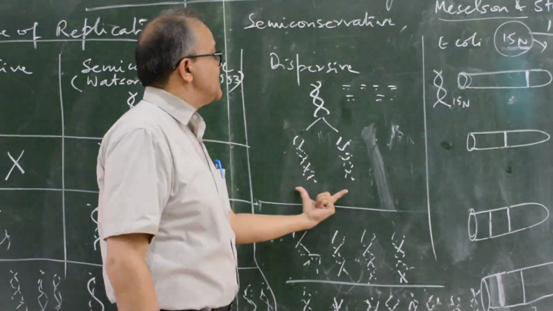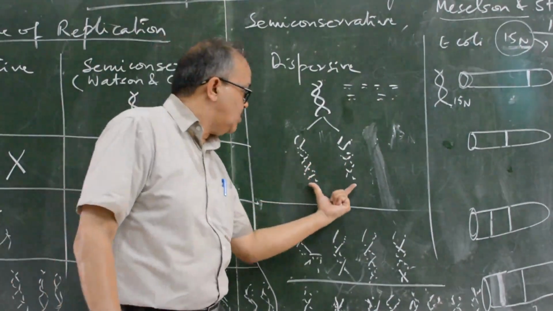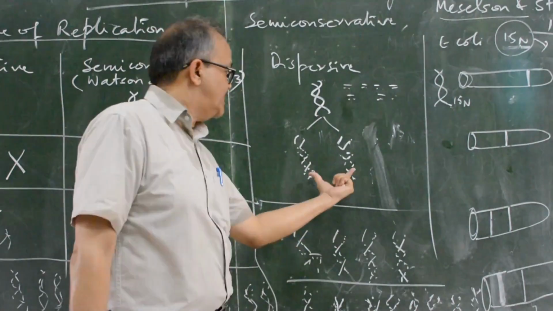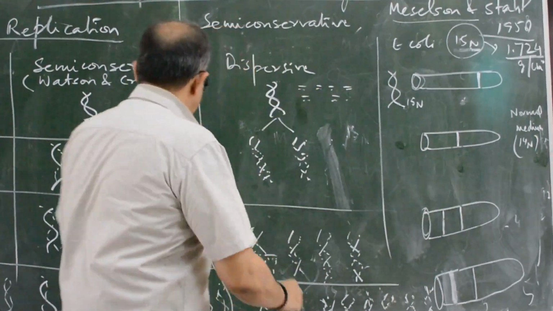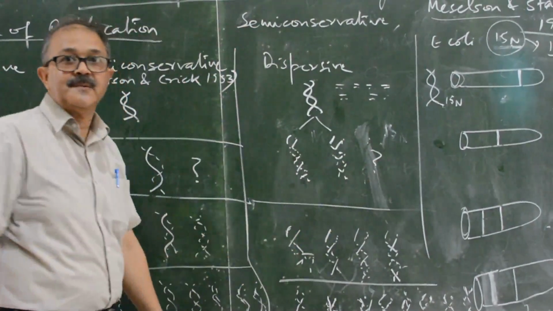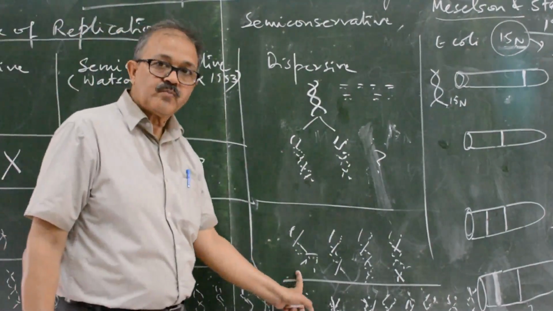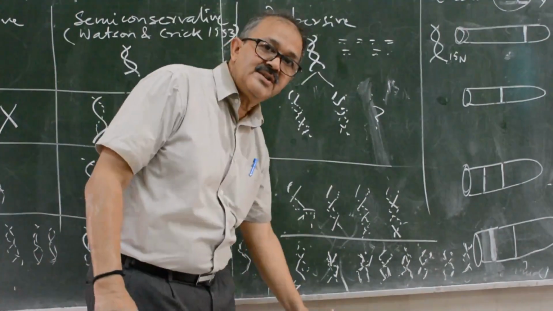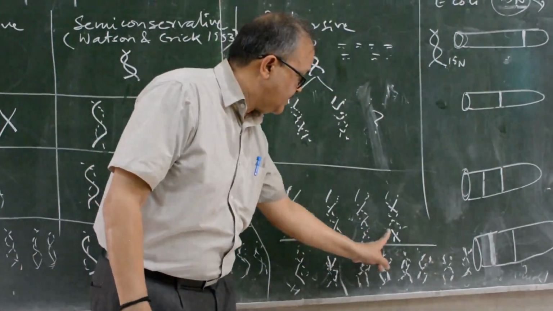But it is also possible here, because the molecular weight of these two will be the same, so there is confusion whether it is semi-conservative or dispersive.